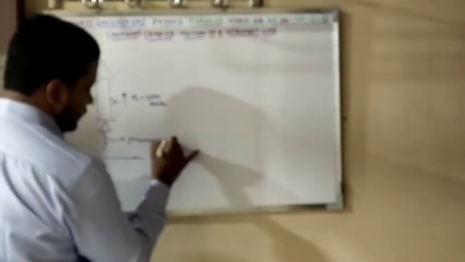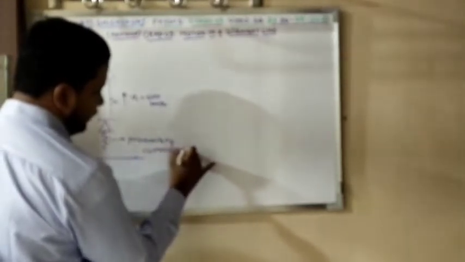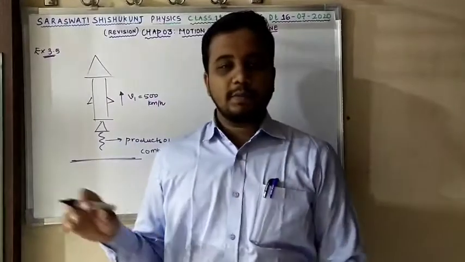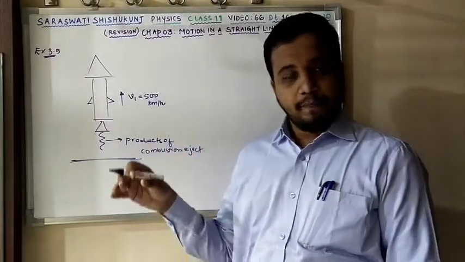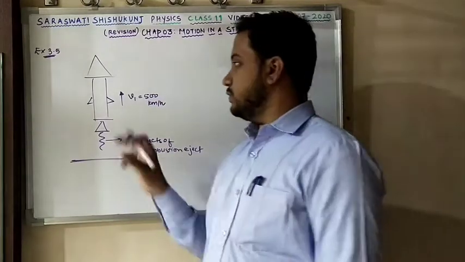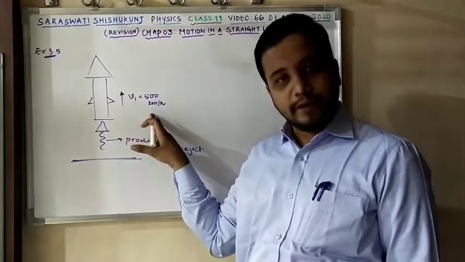Also they have told that these are the products of combustion ejected. We'll be able to see that the remaining combustion products will be ejected out through the jet plane. Yes or no? So the speed of the jet plane they have given is 500 km per hour.